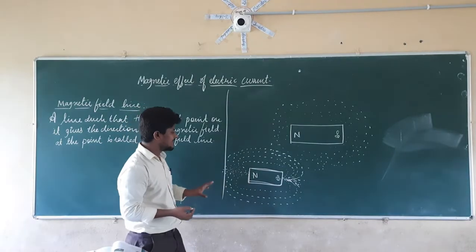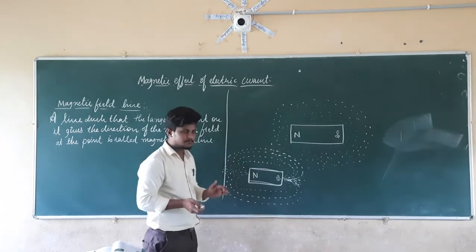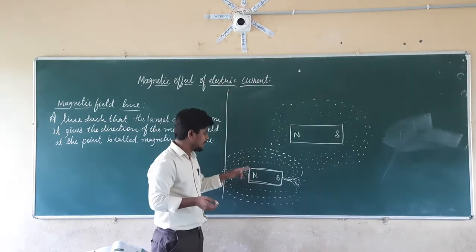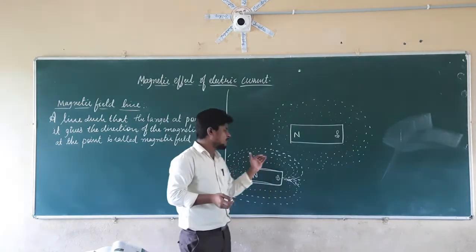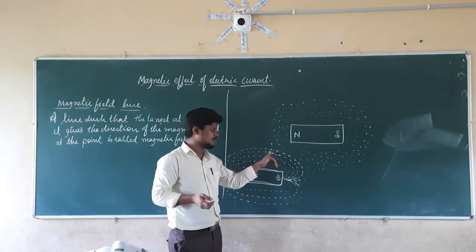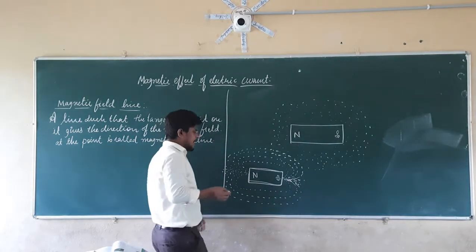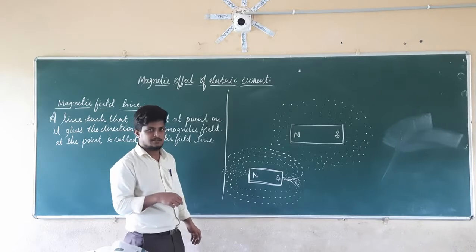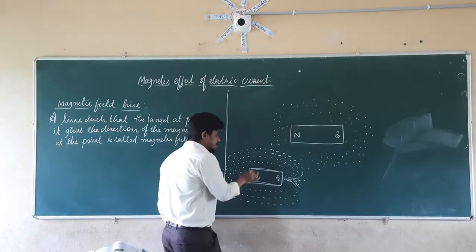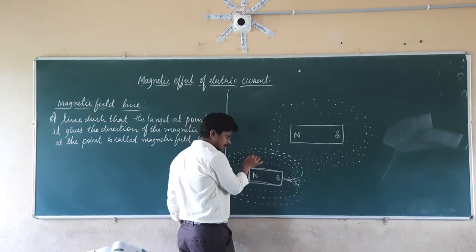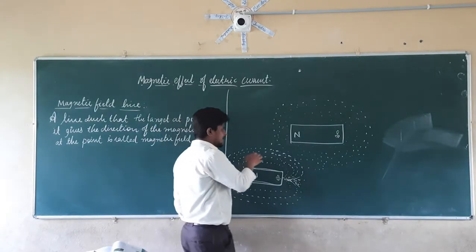So we can ask why they are depositing like this, and why they are not depositing in the same manner everywhere. If the magnetic field were present everywhere, they should deposit on the north and south poles as well as on the surface of the magnet. Why are they giving curves here? Because the magnetic field works like this only. They work in a line manner. There will be presence of the magnetic field here only, here only, and here only. So that is why they are giving such patterns.